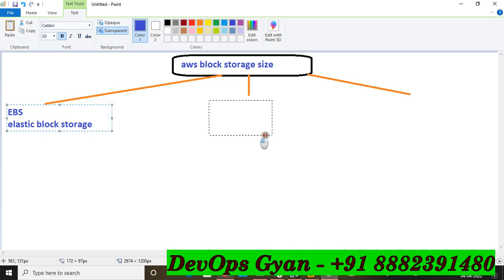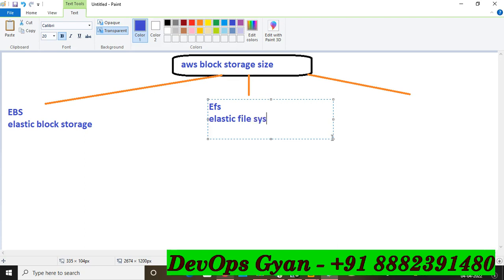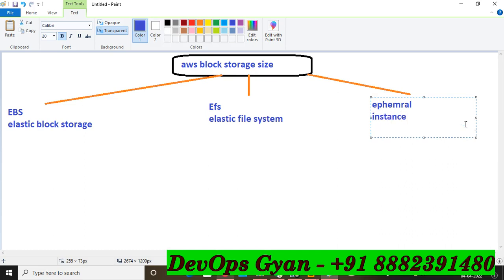And friends, the second one is EFS. EFS stands for Elastic File System. And the third one is, friends, ephemeral. And you can say ephemeral is also instance storage, or you can also say this is a temporary storage.